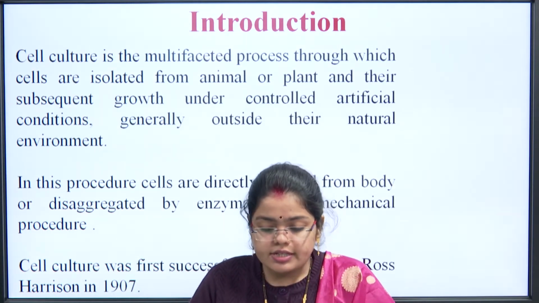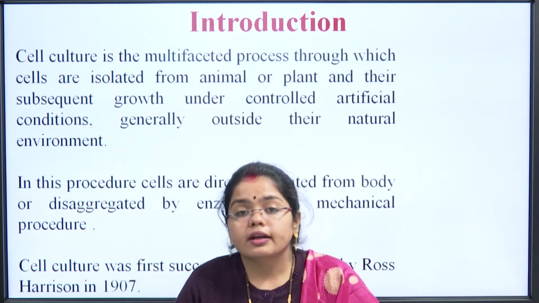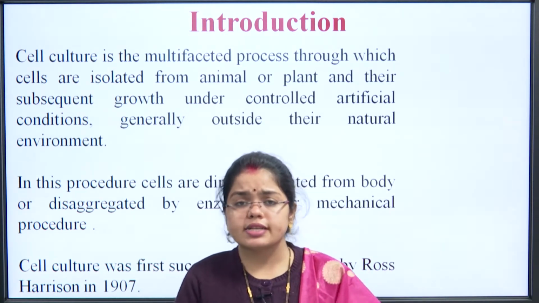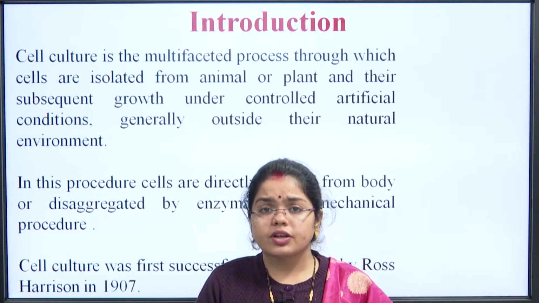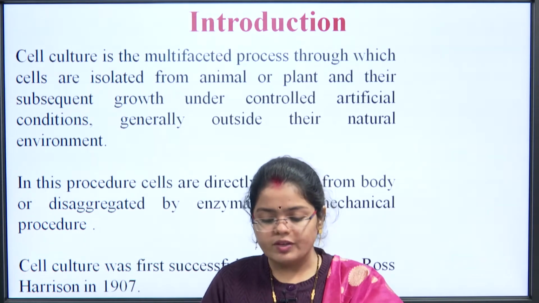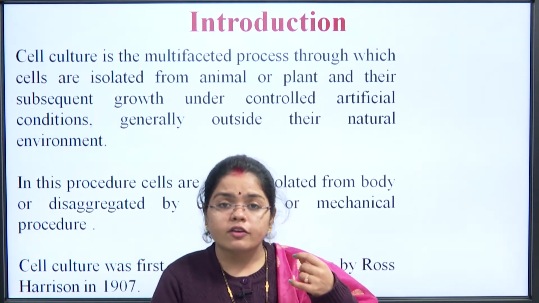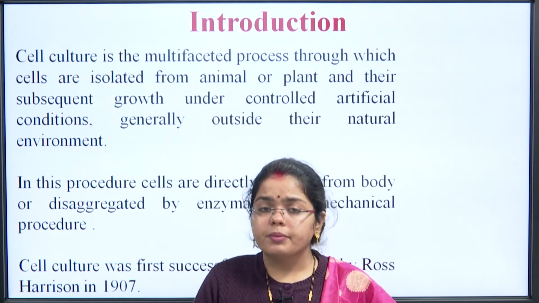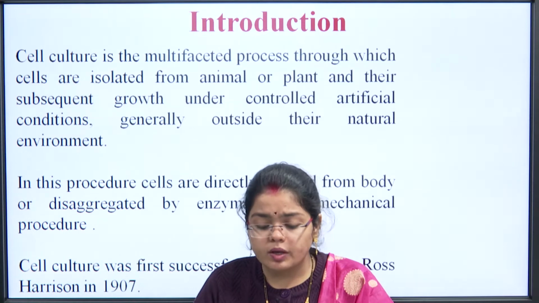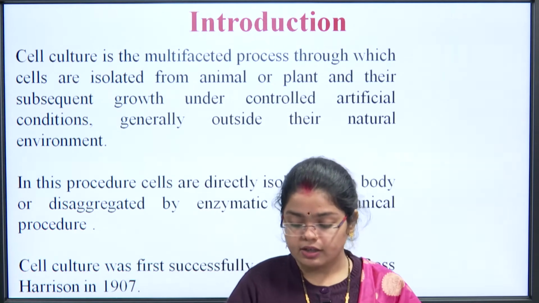In this procedure, the cells are directly isolated from the body and segregated by an enzymatic or mechanical procedure. If it is an enzymatic procedure, we add some kind of enzymes, and the cells that are attached to each other will disintegrate and get separated. If that is not required, we simply shake the content: we place the cells in a liquid media and slowly centrifuge it, and the cells get separated. Cell culture was first successfully undertaken by Ross Harrison in 1907. He is the scientist who first successfully carried out cell culture.